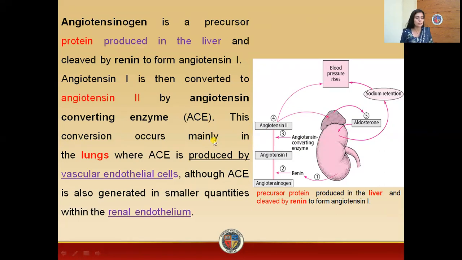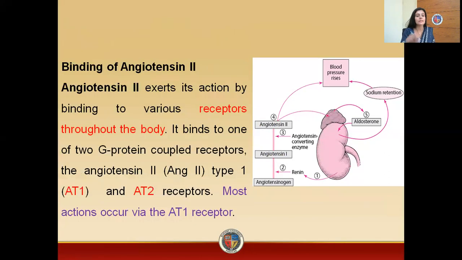Now in the lungs, this enzyme is produced by the vascular endothelial cells, and in the kidneys, it is generated by the renal endothelium. So this enzyme will convert angiotensin 1 into angiotensin 2, which is a vasoconstrictor. Now, what will this vasoconstrictor do? This will ultimately act on the adrenal medulla.